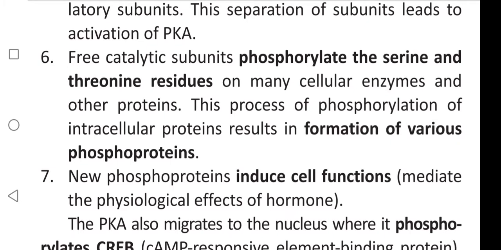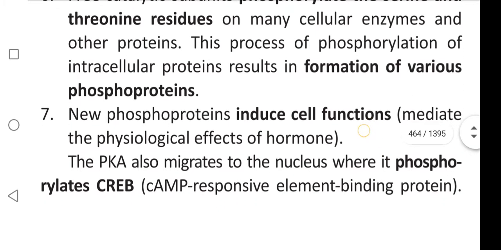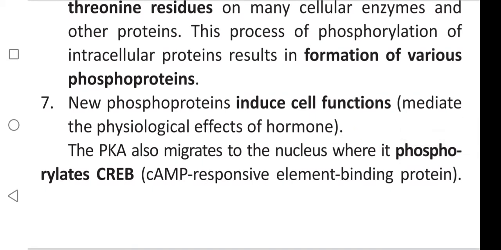Free catalytic subunits phosphorylate the serine and threonine residues on many cellular enzymes and other proteins. The process of phosphorylation of intracellular proteins results in formation of various phosphoproteins. New phosphoproteins induce cell functions and mediate the physiological effects of the hormone.